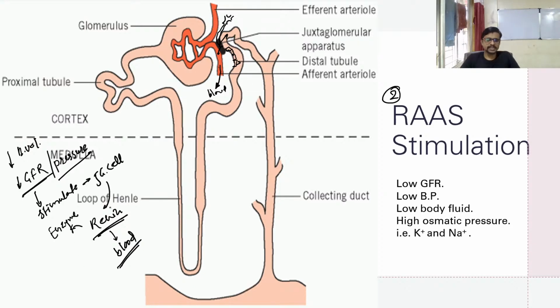Okay, this enzyme acts on another protein which is secreted by the liver. So this enzyme is moving toward the other protein, which we call angiotensinogen. This angiotensinogen is converted into angiotensin 1.